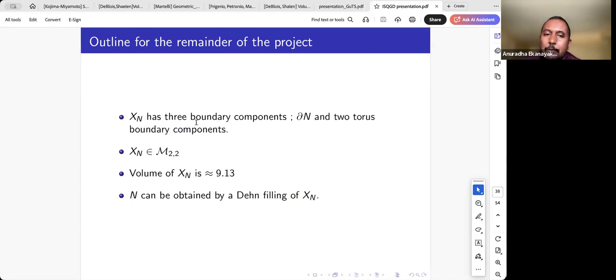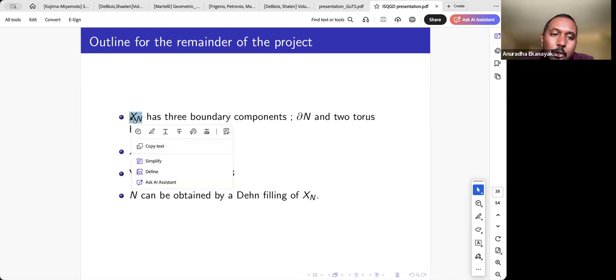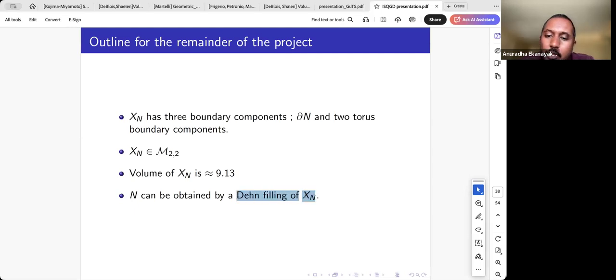Since I'm running out of time, I'll just try to complete this in a couple of minutes. This thickened up manifold, as I said, has the original boundary and two torus boundary components. We were able to show this manifold has a triangulation by 4 tetrahedra. And also, we can show that if we do a Dehn filling on this thickened up complex, we can recover the original manifold. So all we have to do is to look at the Dehn fillings of this manifold. If we can identify all the Dehn fillings of this manifold, that should tell us the smallest hyperbolic three manifolds with a cusp and a totally geodesic boundary.